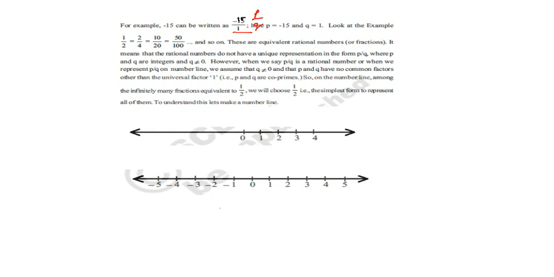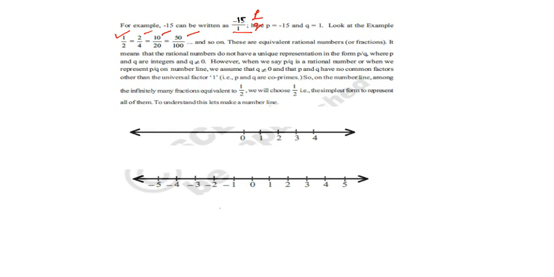Like that, 1 by 2 is represented here, 2 by 4, 10 by 20, 50 by 100 and so on. So these are all equivalent fractions or equivalent rational numbers. Those 2 by 4, 10 by 20, 50 by 100 or 100 by 200, all these are equivalent rational numbers to 1 by 2.